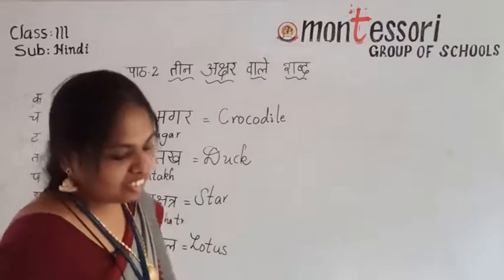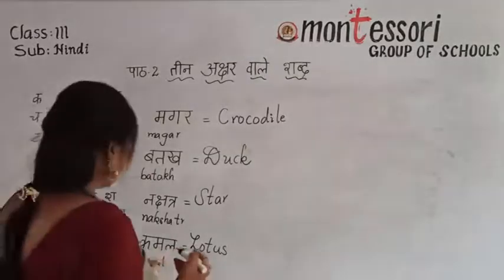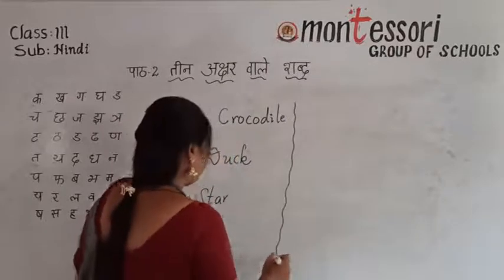Okay, children. Afterwards, next one. Kamal means lotus. Okay. Next.